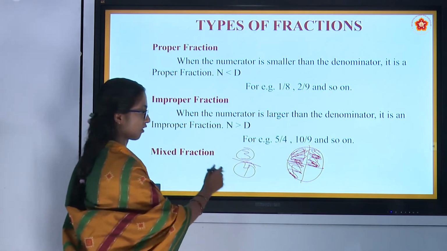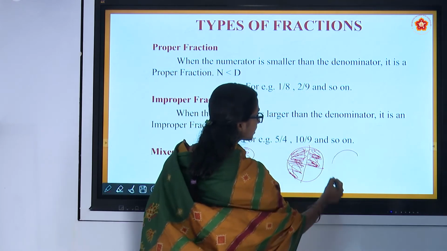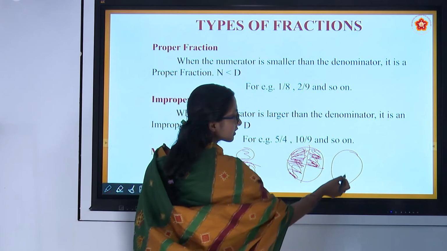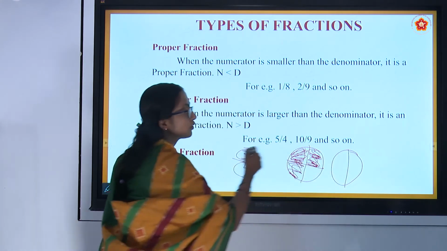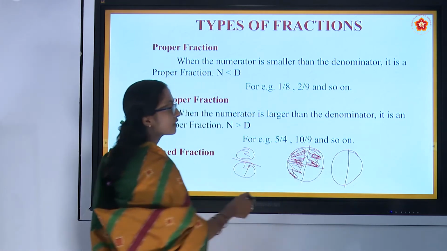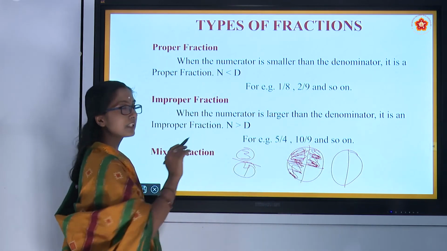By chance, along with this, if we want to represent one more whole thing, which is divided into 2 parts, that means whole is 2.